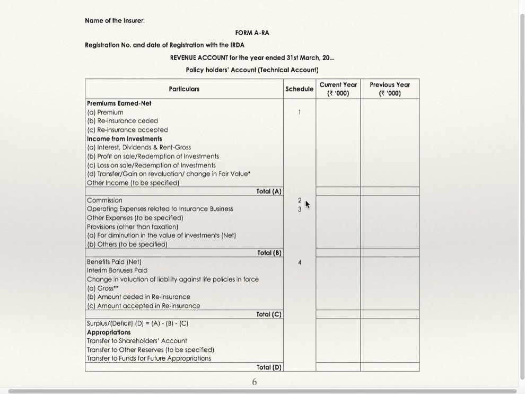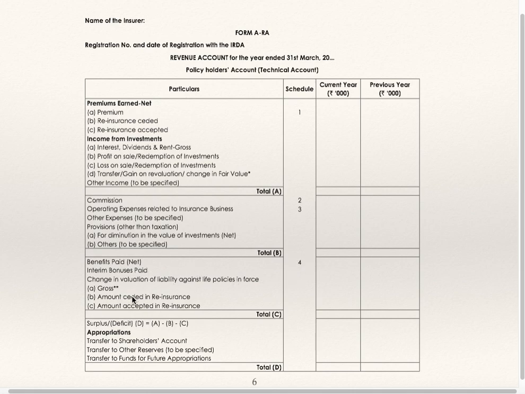Commission is schedule number 2. Operating expenses relating to insurance business is schedule number 3. Other expenses, provisions other than provision for taxation. Then you are supposed to take total of B. Benefits paid, benefits is nothing but claims, schedule number 4.